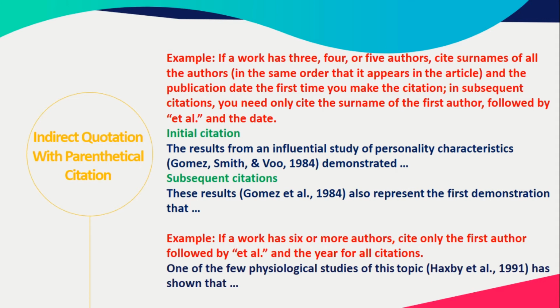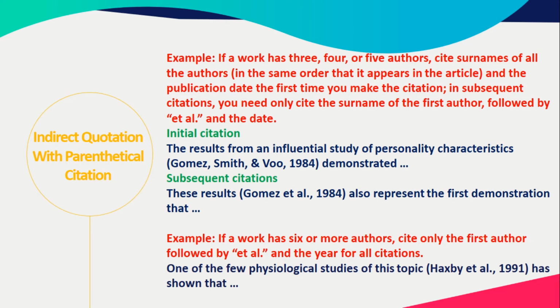If you are repeatedly citing the same source, you need to have the subsequent citations. For the subsequent citations, you need to do it like this. For example, these results, according to those 3 authors previously, you need to have only the first surname of the author, Gomez, right?